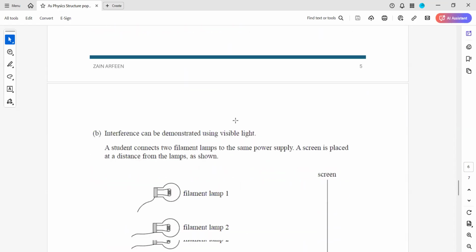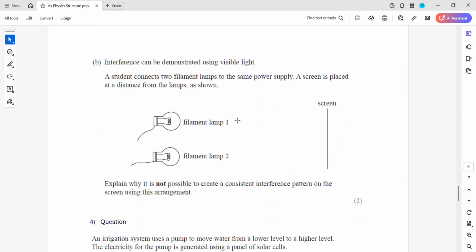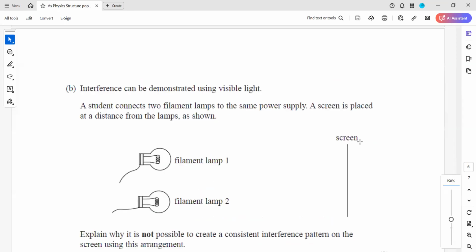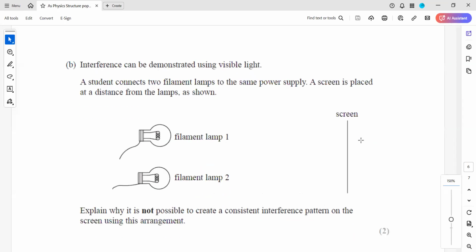And as we move, the path difference will change. Now, the same thing a student tries to demonstrate with a lamp. A student connects two filament lamps to the same power supply. A screen is placed at a distance from the lamps as shown. Explain why it is not possible to create a consistent interference pattern on the screen using this arrangement.